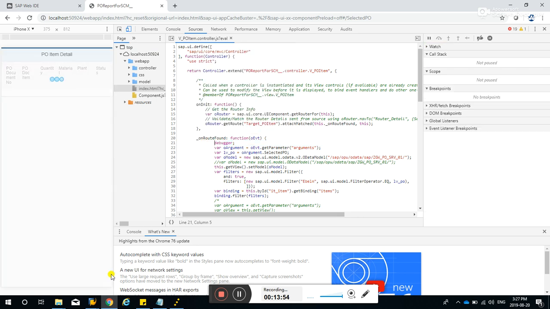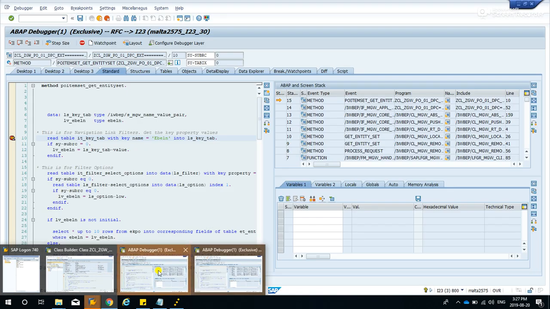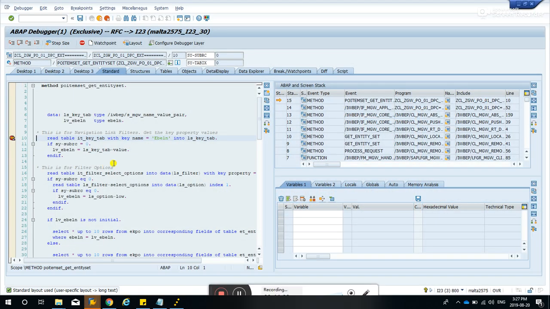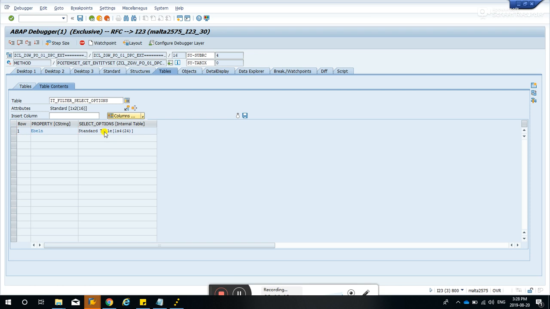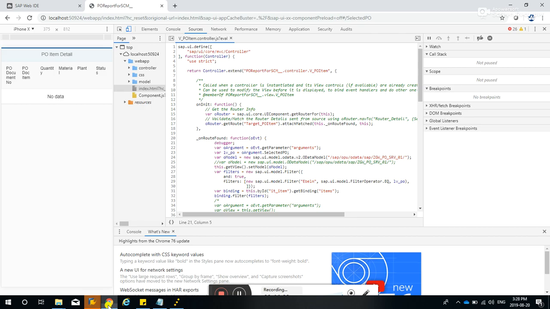F8. Let's go to the SAP, and it triggered the breakpoint. So if we go to this guy here, IT key tab, it says 0. But in the IT filter select options, it has an entry, one entry. So if you double click on this guy, Ebeln, it's showing that it is null, no values. So how come it doesn't have any value? So there's a problem with the passing.